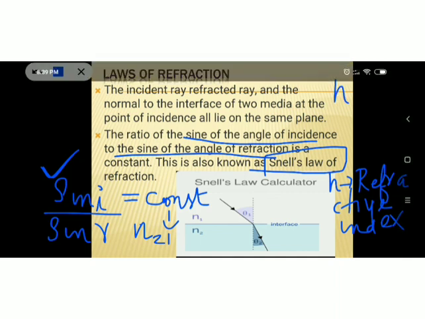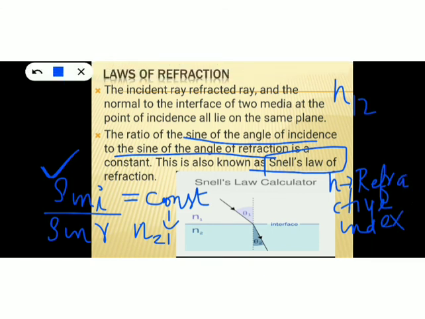Similarly, we can also write n12. So what do we mean by n12? n12 means refractive index of the first medium with respect to the second medium. And we can write n21 as n2 by n1, where n2 is the refractive index of the second medium and n1 is the refractive index of the first medium. Similarly, we can write n12 as n1 by n2, where n1 is the refractive index of the first medium and n2 is the refractive index of the second medium.